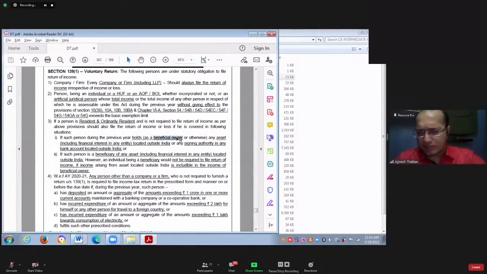Sarvana is a beneficial owner, and Sarvana's child is a beneficiary. Sarvana's child also has to file the income tax return because he is a beneficiary of any asset located outside India, or he is the beneficiary in respect of any financial interest located outside India. Have you understood this very clearly?